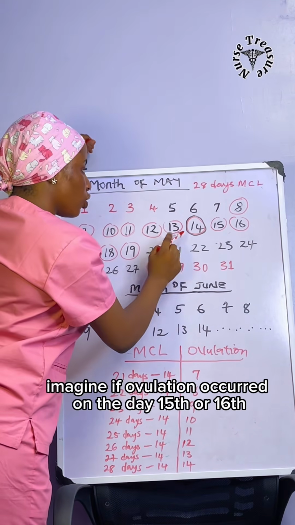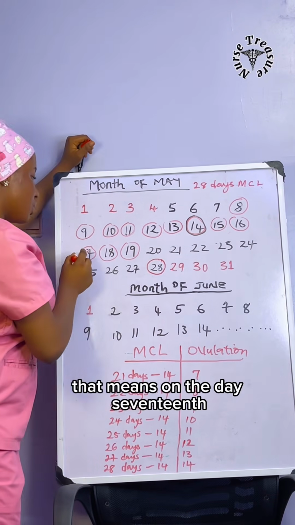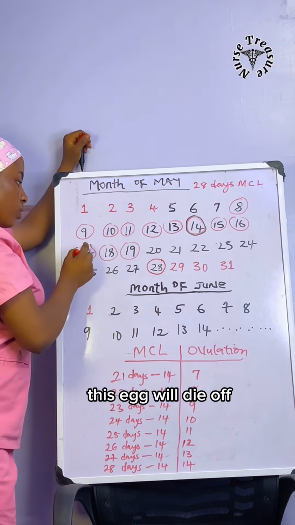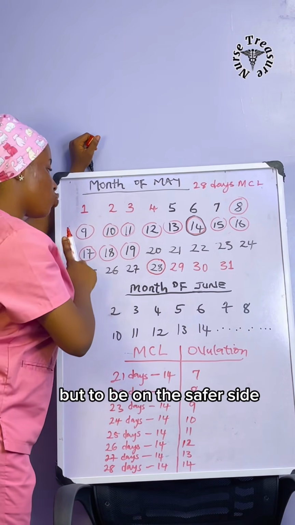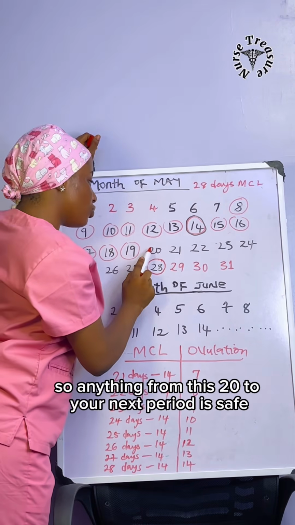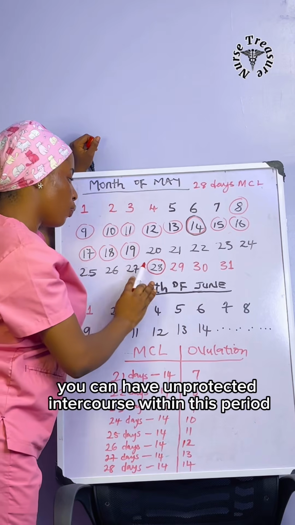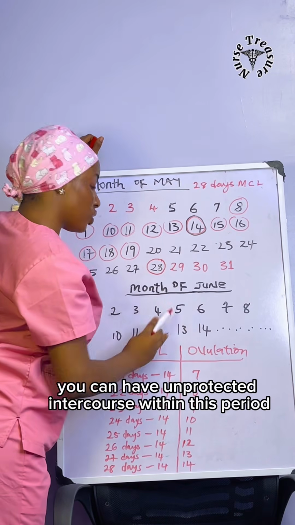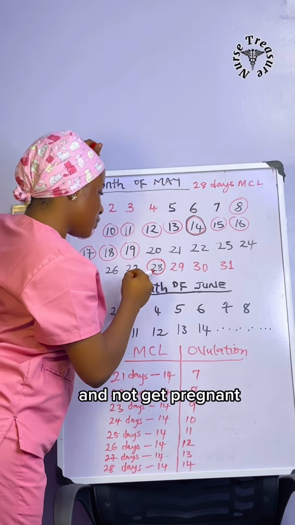Also, imagine if ovulation occurred on day 15th or 16th. That means on day 17th, this egg will die off because the egg lasts just for 24 hours. But to be on the safer side, we added this extra 2 days. So anything from this 20 till your next period is safe. You can have unprotected intercourse within this period if you have a 28 days menstrual cycle length and not get pregnant.